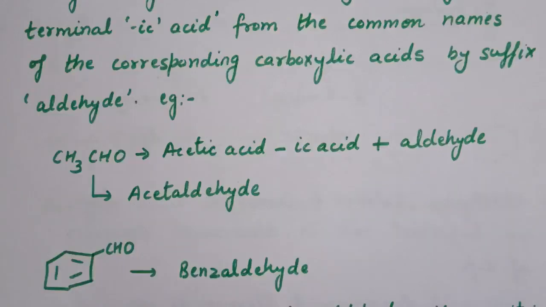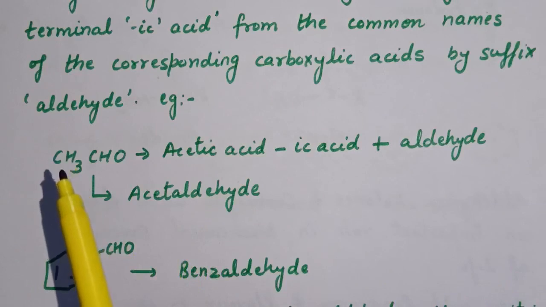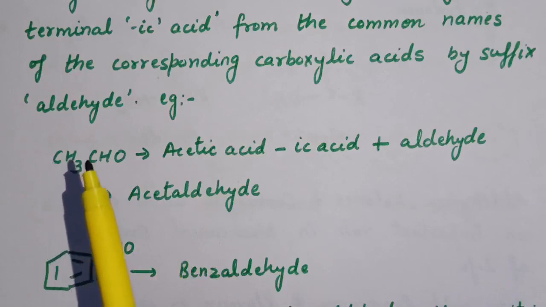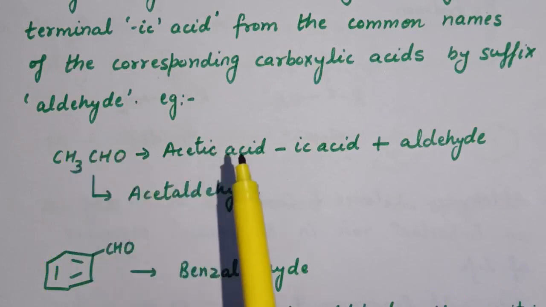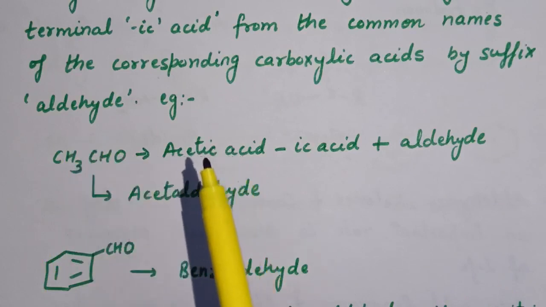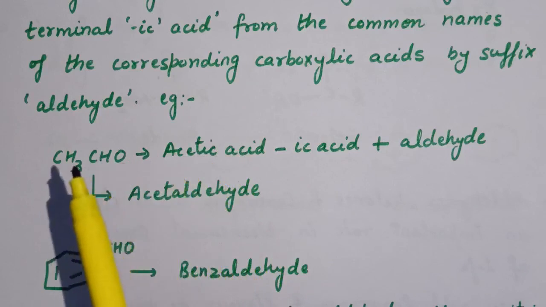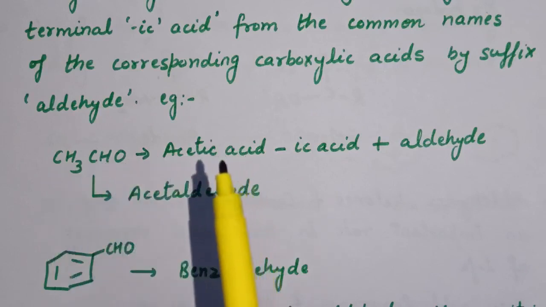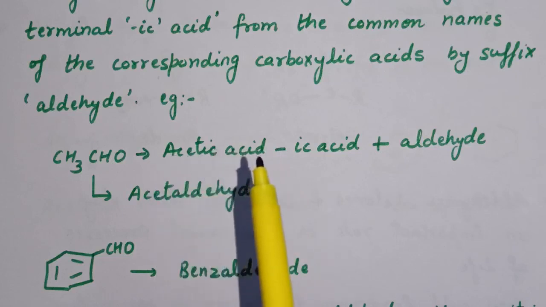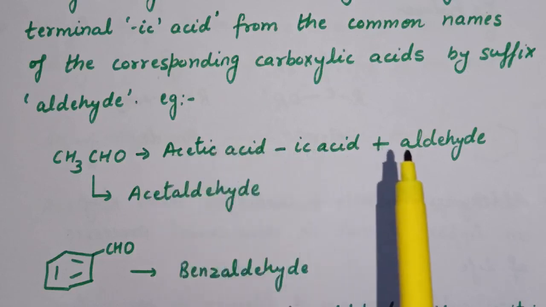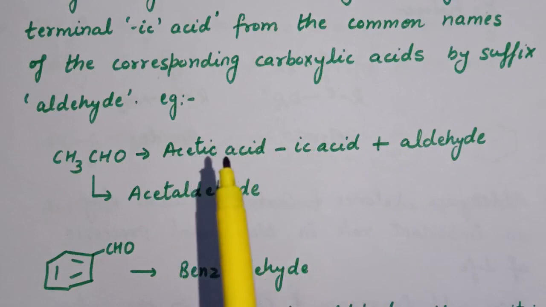For example, here one compound is given, that is CH3CHO. Now the corresponding acid is acetic acid. So how will we derive the common name for this aldehyde? We will subtract ic acid from this acetic acid and we will add aldehyde in place of this ic acid.